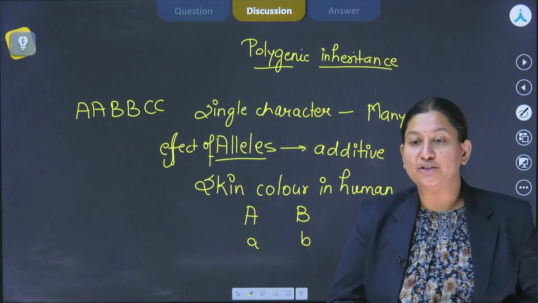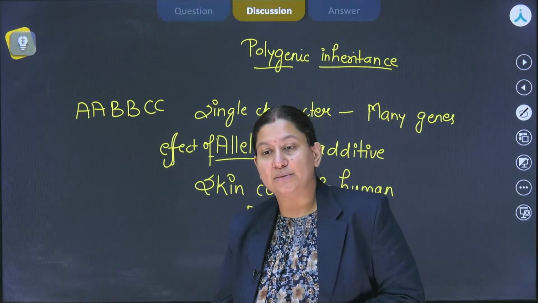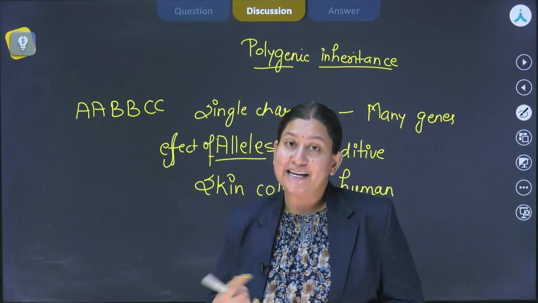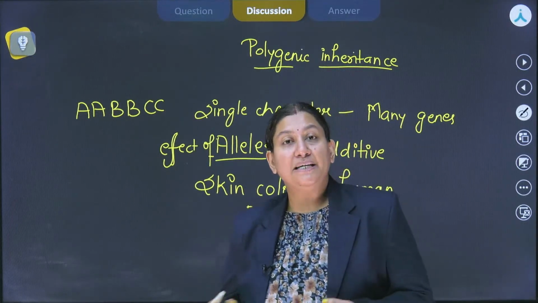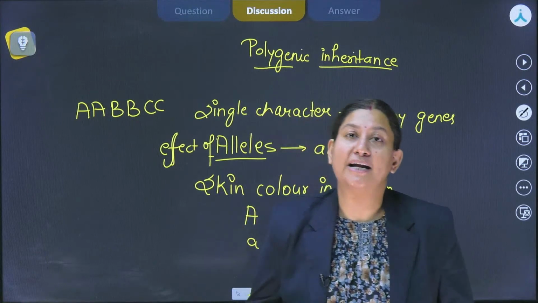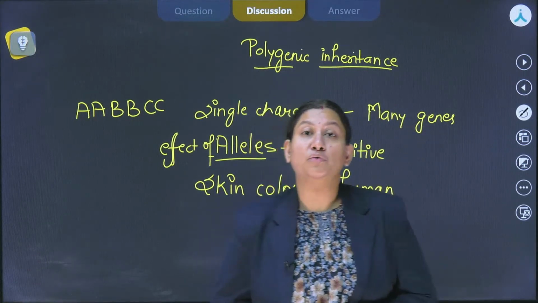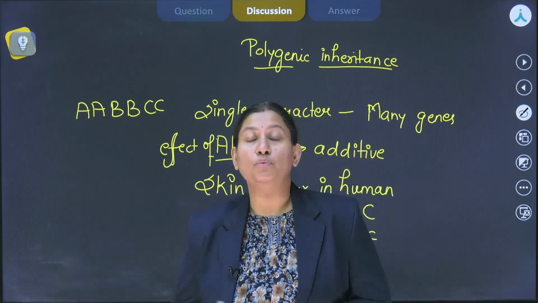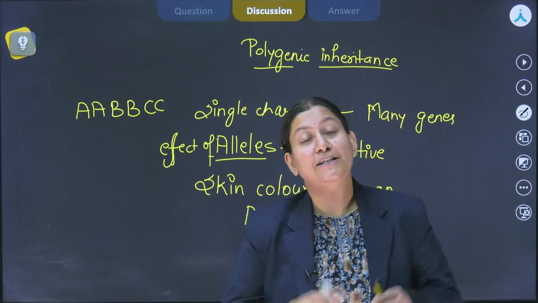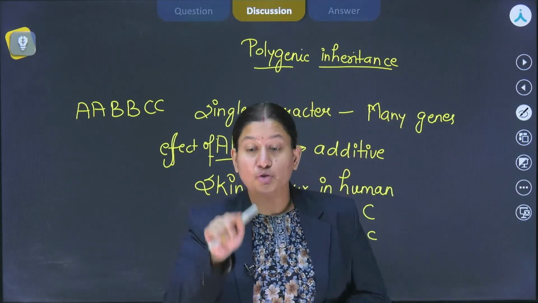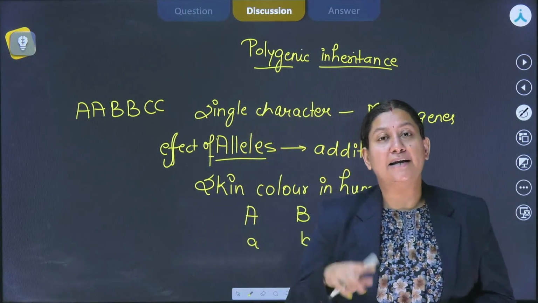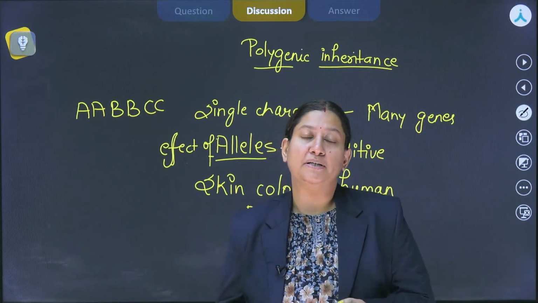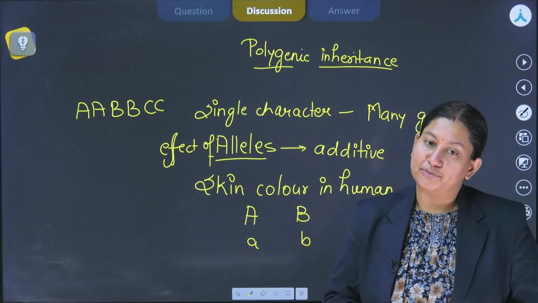How many antigens are present on human AB plus blood group? See, if it is AB plus blood group, that simply means it has the IA allele, which is capable of expressing itself, the IB allele capable of expressing itself, and then the RH antigen also. If you are talking about only the ABO blood group plus the RH blood group, then you will have 3 antigens. But in general, RBCs can have many antigens. With reference to AB plus blood group, it will have 3: A antigen, B antigen, and of course the RH antigen. RH antigen, not positive. Positive is given if the RH antigen is present on the surface.